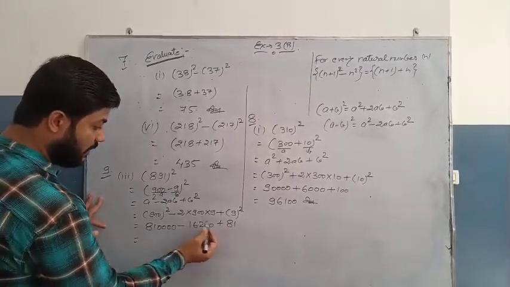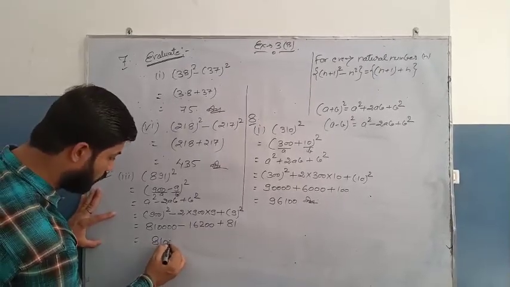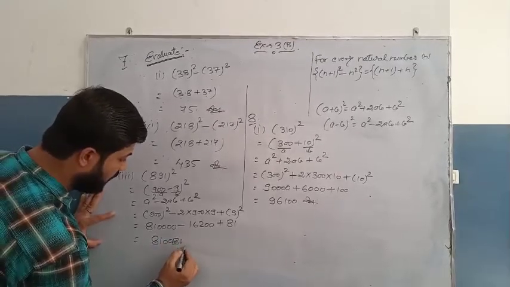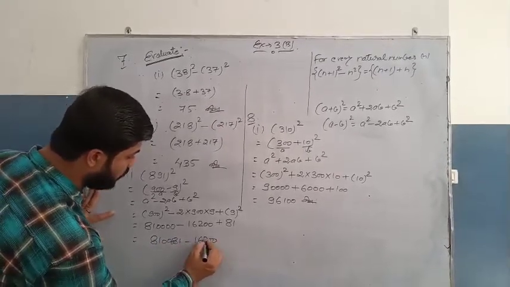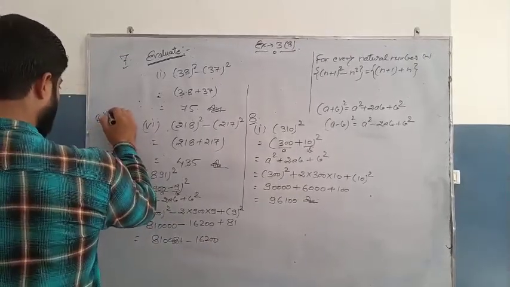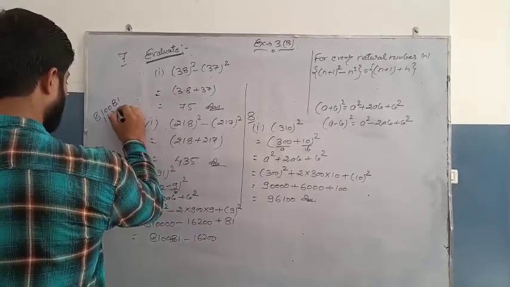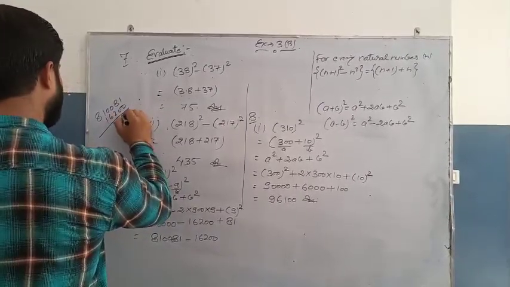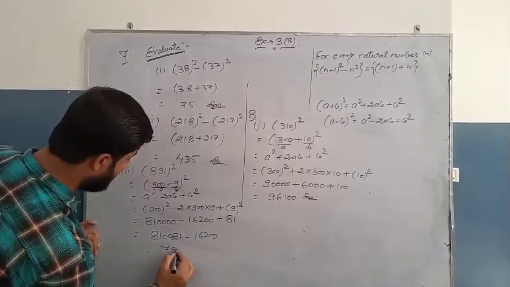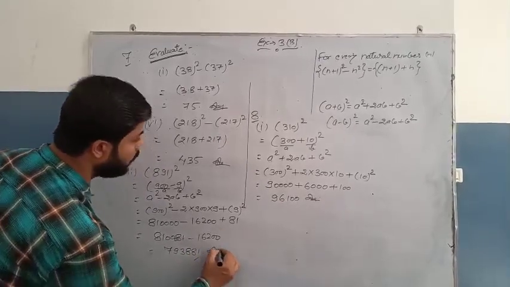Now we have to add these two. So 81 0 0 0 0 plus 81, and minus 162 0 0. Now we will reduce it. That is 793881 will be your answer.